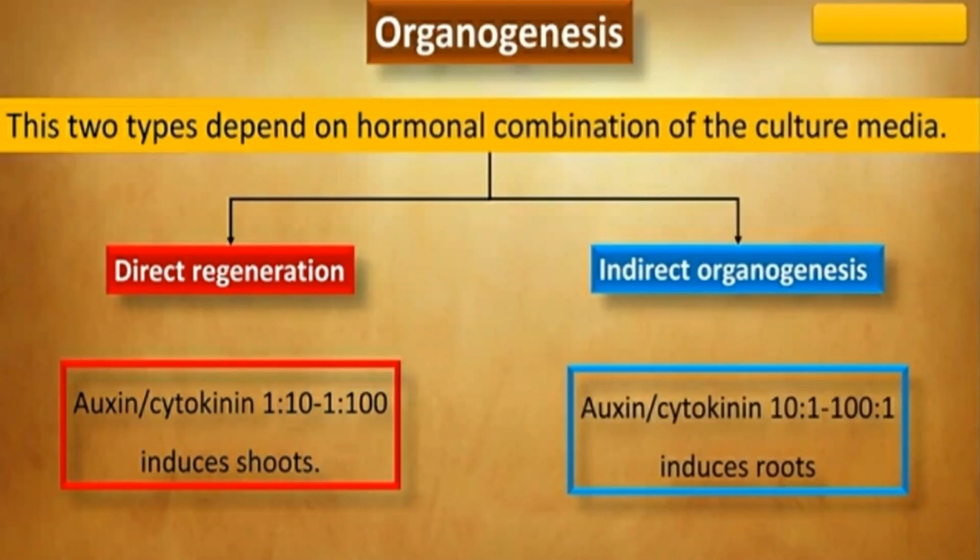We will first be discussing the hormonal combination for organogenesis. Whenever we have to go for induction or the formation of shoot under in vitro conditions, at that time we have to take a higher concentration of cytokinin as compared to the auxin.